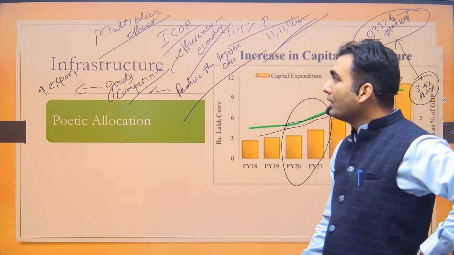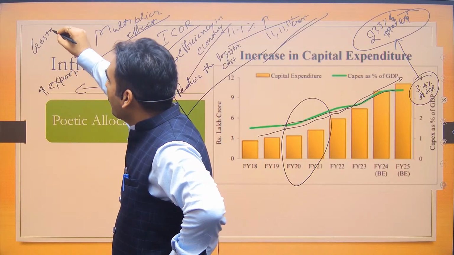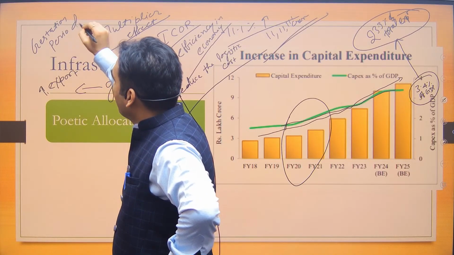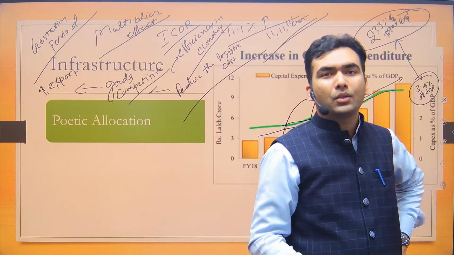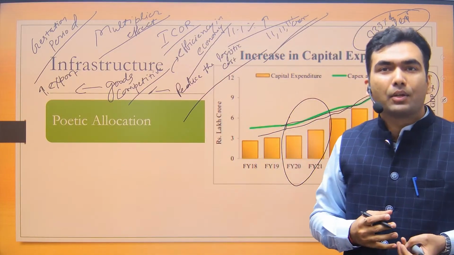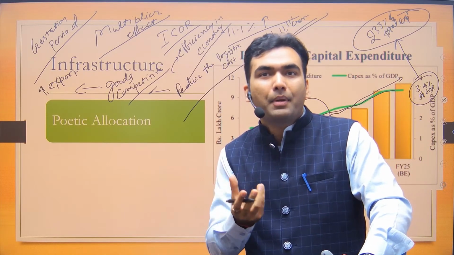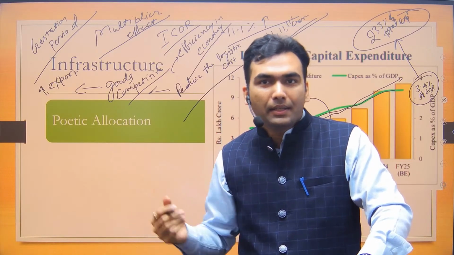Next, one more word which is used with respect to infrastructure is gestation period. If you do any investment, you expect a return on the investment. Like if you are studying this year, you want to be an IAS next year. So your gestation period is the gap between when you started studying and when you become an IAS officer and start earning.